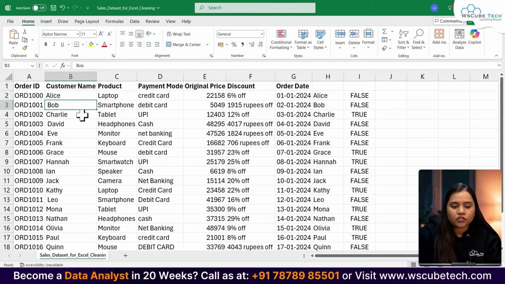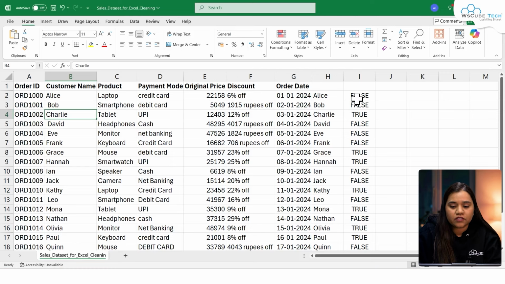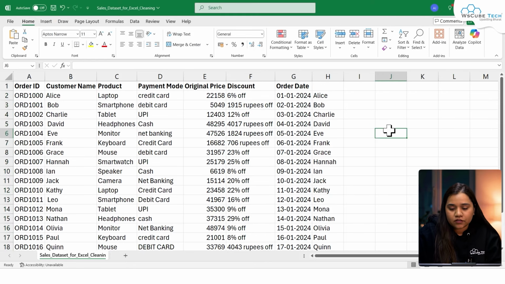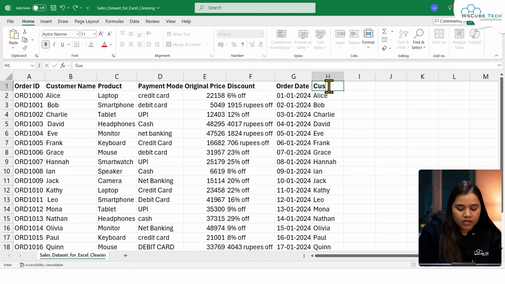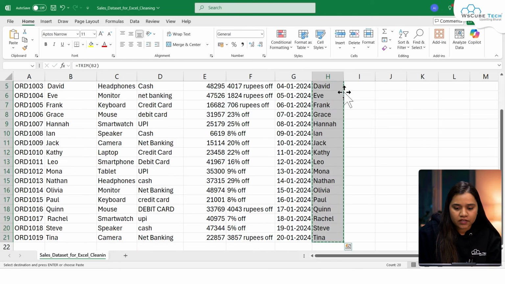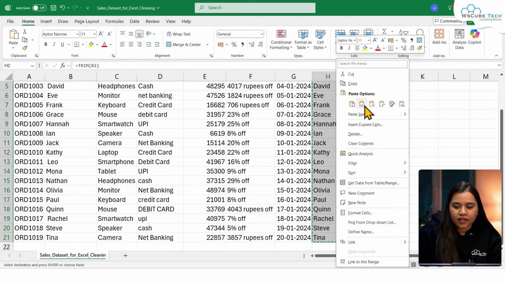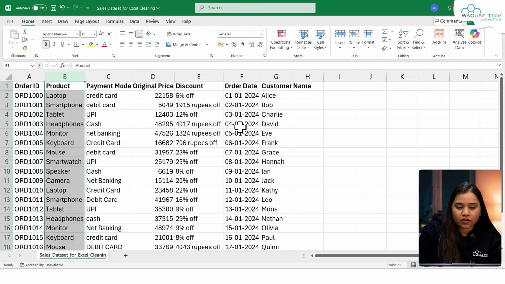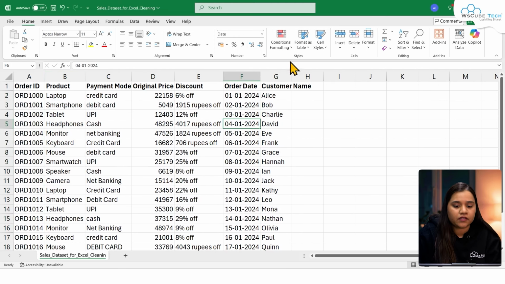Okay. Wherever it's true, that means there it did not contain white spaces in the first place. So you can see that the false output is indicating that they are not equal to each other. And now we have our values which have been trimmed. So this is how you can utilize it. Okay. Now I can mention this one as customer name. Okay. And if you want, you can just copy this data, right click in here and paste as values. At the same time, if you want, you can get rid of this column as well so that you won't get any reference error in here.